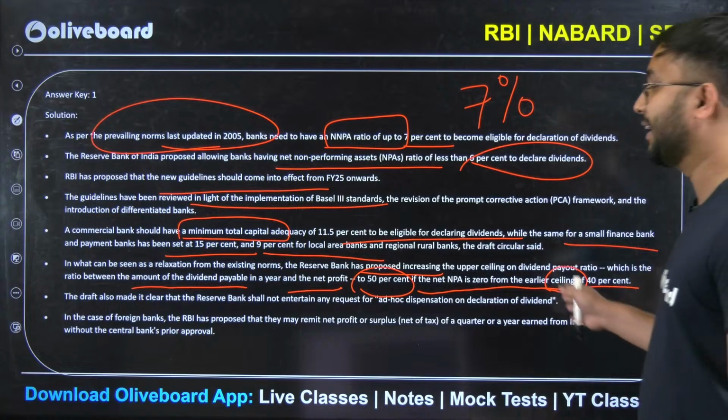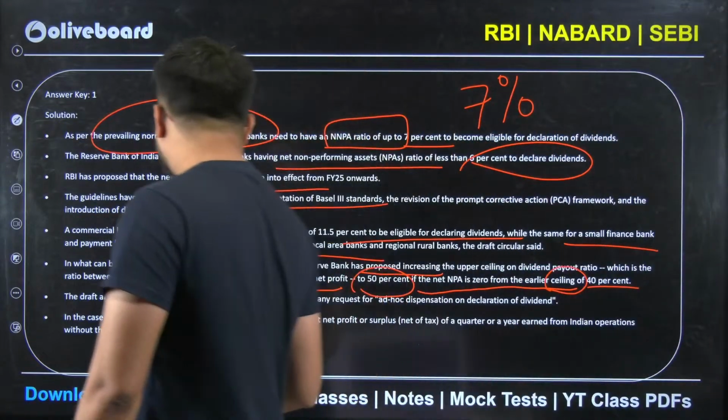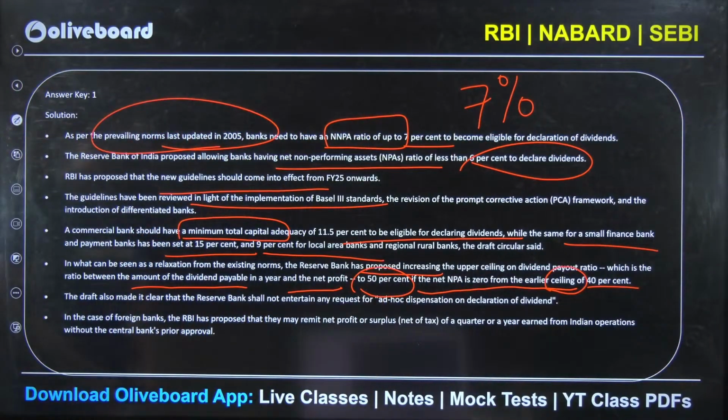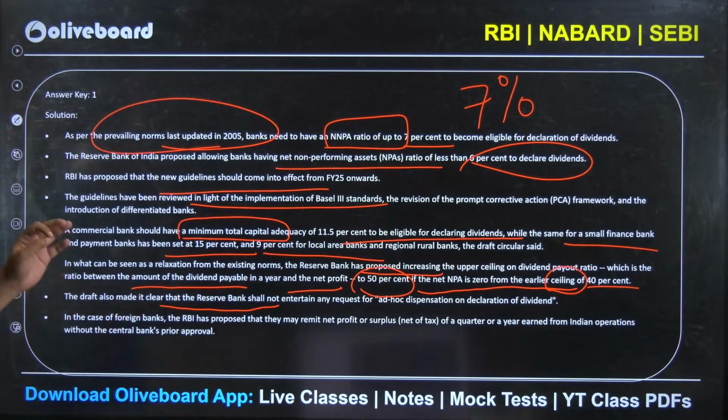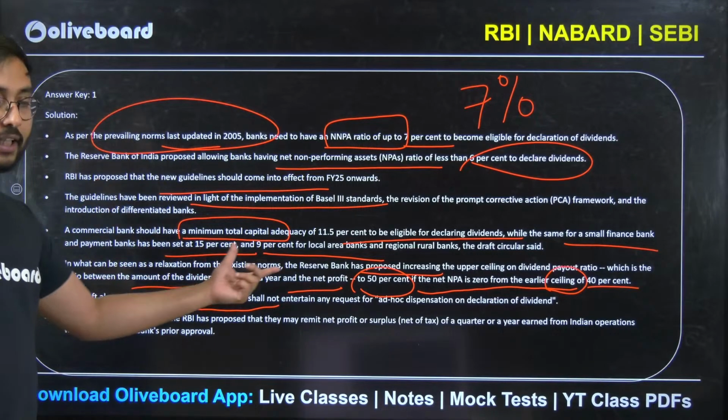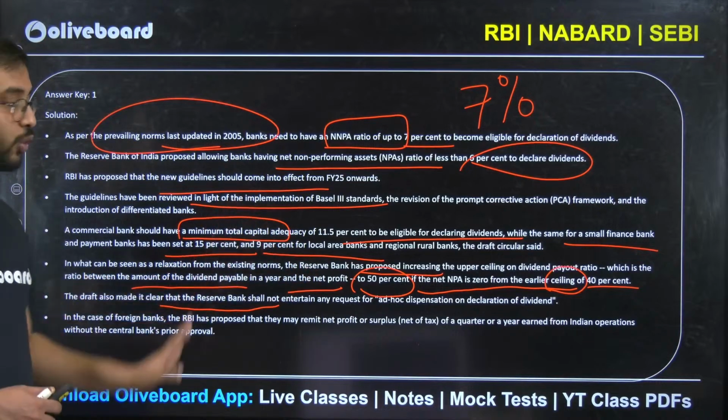So 40% की ceiling अब 50% हो चुकी है. So these are all the things which are very, very important. Other than that, Reserve Bank of India shall not entertain any request of ad hoc dispensation on declaration of dividend. ठीक है, very, very important. खास करके जो numbers है, digits है, उनको जरूर read करना.